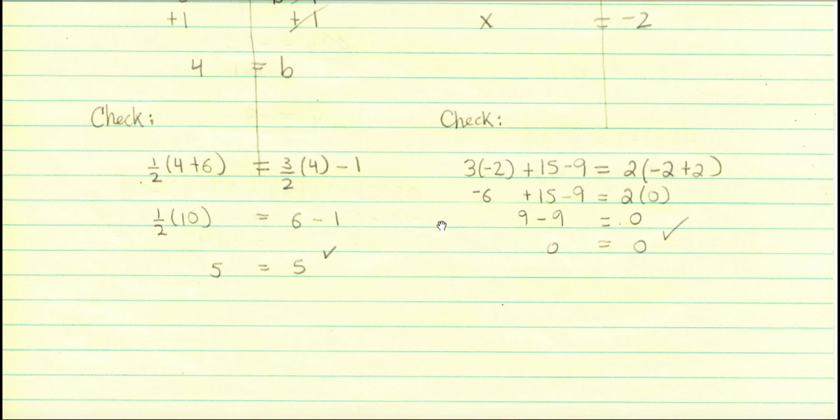Time for the check. 3 times -2 is -6. -2 plus 2 is 0, so I get 2 times 0, but 2 times 0 is 0. -6 plus 15 is 9. 9 minus 9 is 0. So 0 equals 0. There's the check.